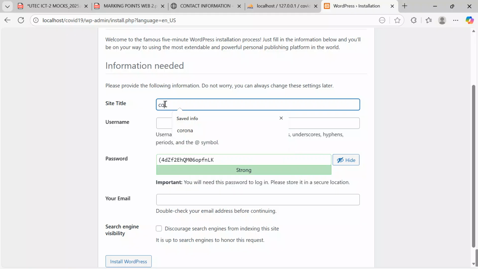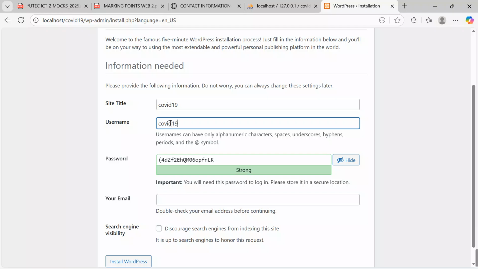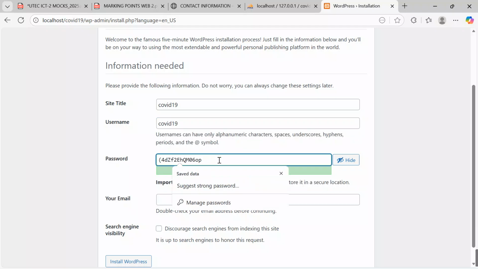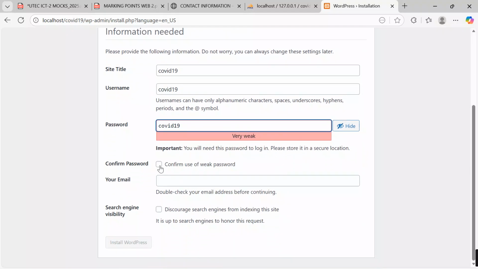Come over here and give it a site title. For now, keep it as COVID-19. Username, keep it as COVID-19. Under password, we are also going to keep it as COVID-19. After, say confirm use of weak passwords. Then the email is covid@gmail.com. Just compose an email and then say install WordPress.